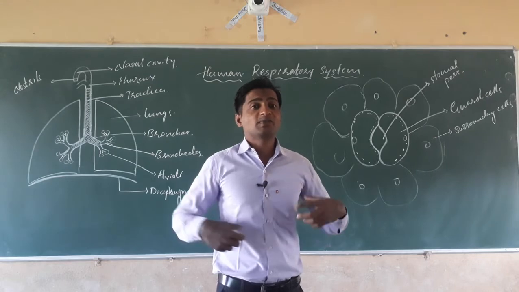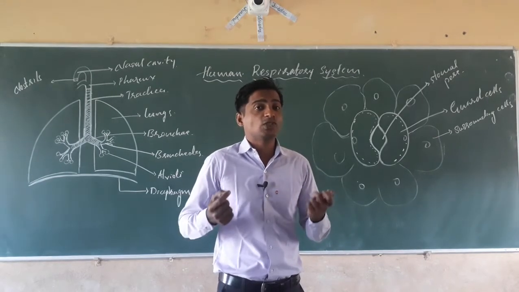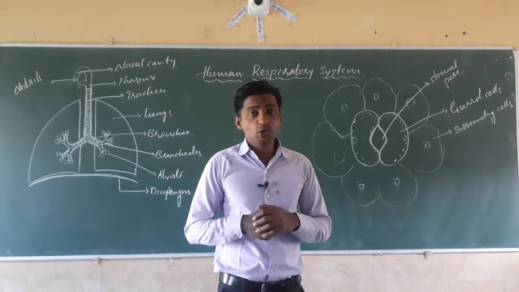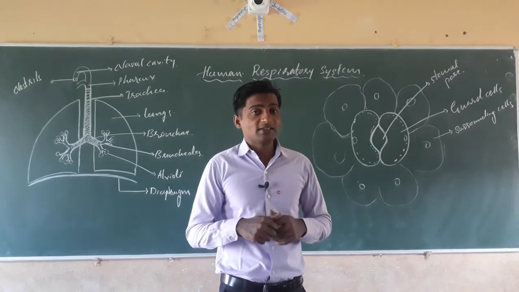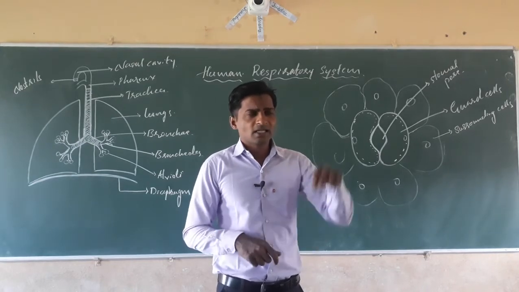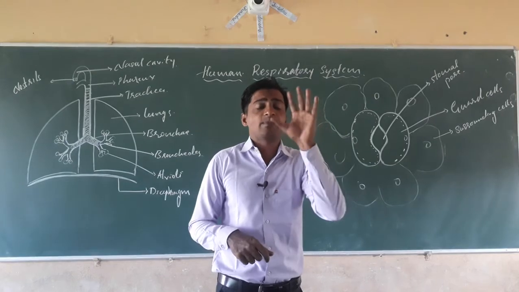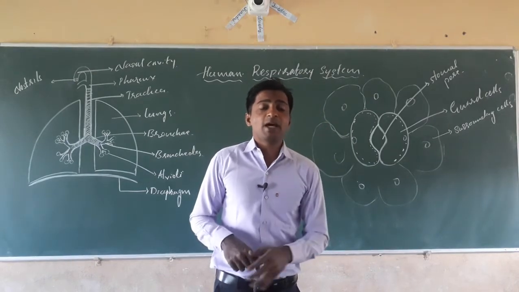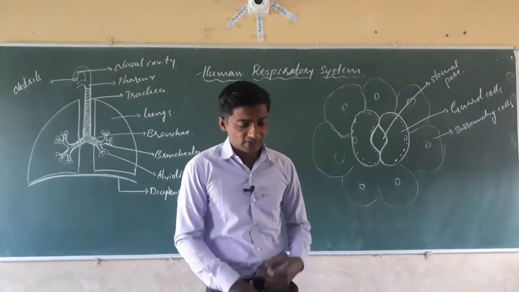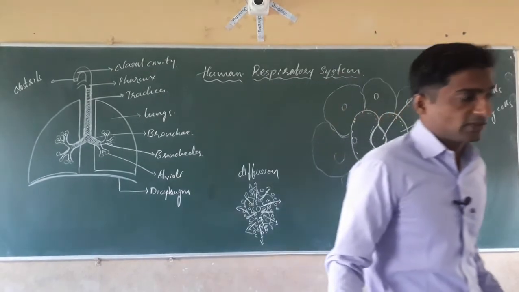The cockroach respires through the spiracles, and the spiracles are connected to the tracheal tubes, which you studied in 7th standard. In multicellular organisms, a complete system for respiration is present.